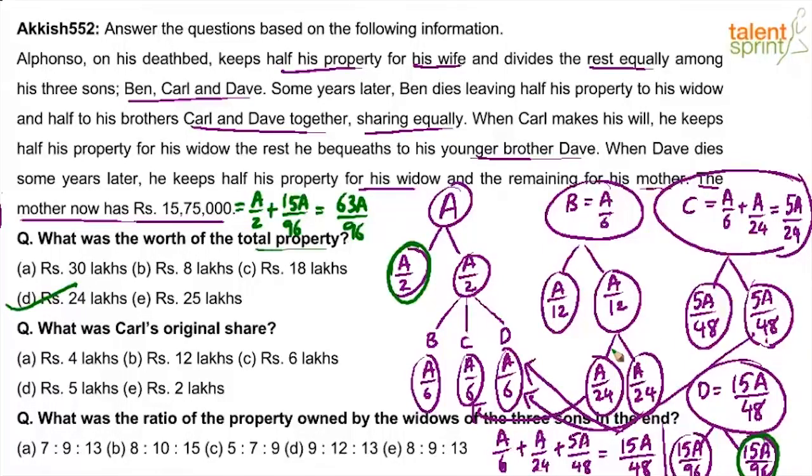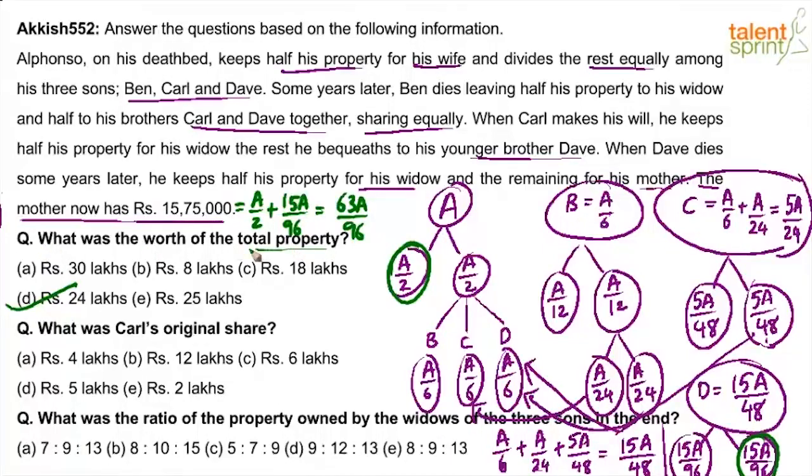That is the reason I did not start with 100% or 100 rupees. There were too many distributions happening: a by 2, then half of that, then half of that, and so on. I thought it would run into decimal values, which would be difficult to deal with. So I took fractions. But if you're comfortable with 100% or 100 rupees, you can do that also, start with the initial property and do the distribution. Anyway, upon doing this calculation, 63a by 96 equals 15,75,000, you will find that a is equal to 24 lakhs. That's the answer for the first question.